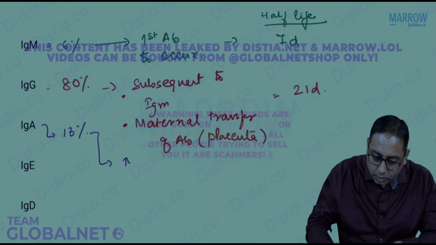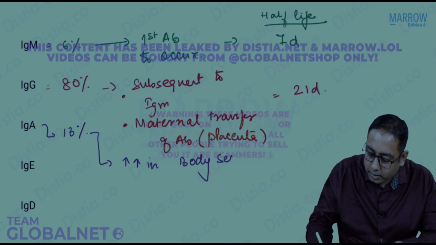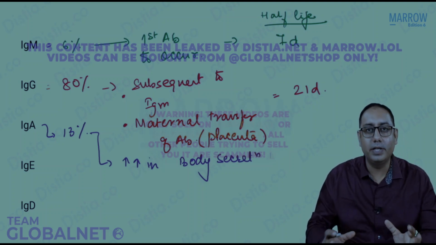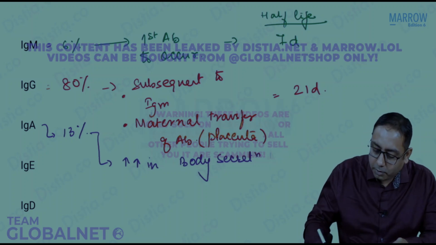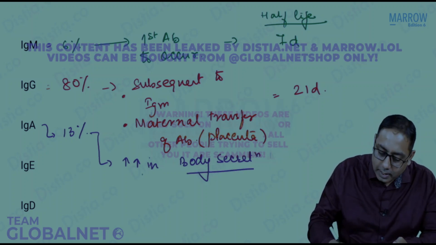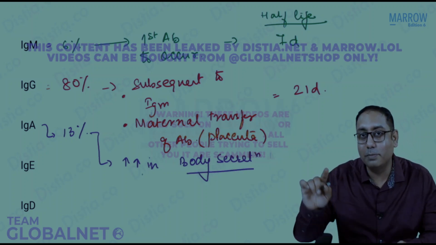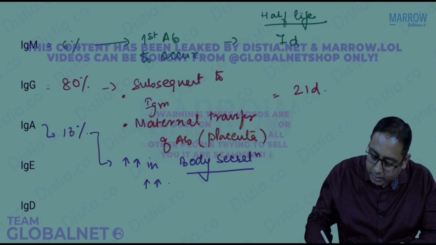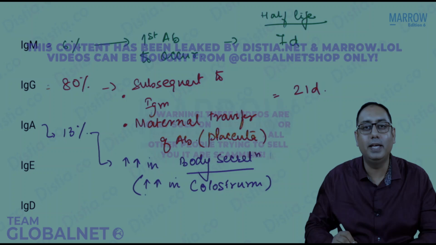IgAs are more in body secretions. Please note they are more in the body secretions like milk or sweats or tears. So that is more in body secretion. Just remember this. And that's the reason we say that colostrum is rich in which antibody? It is very high in mother's milk, especially colostrum. So colostrum is rich in the IgA antibody.